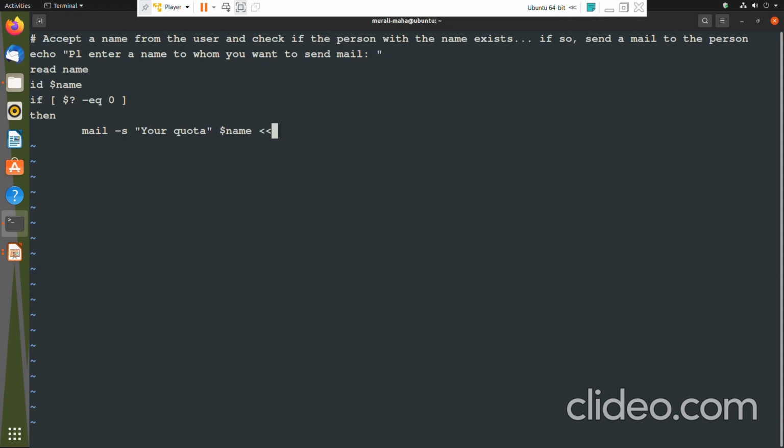There is a concept called here document. Let me tell you what that here document is. Label. mail -s your quota $name << label.